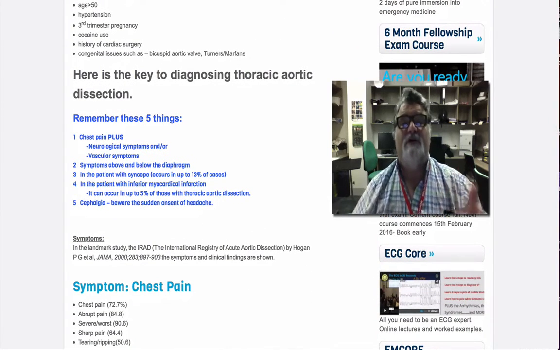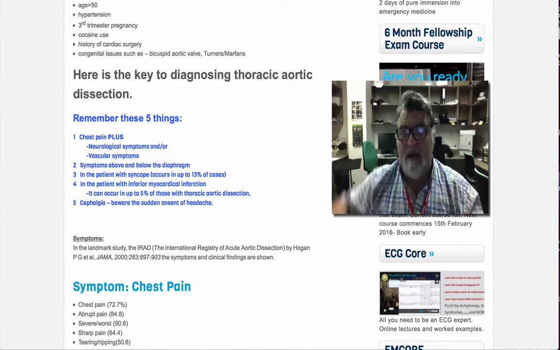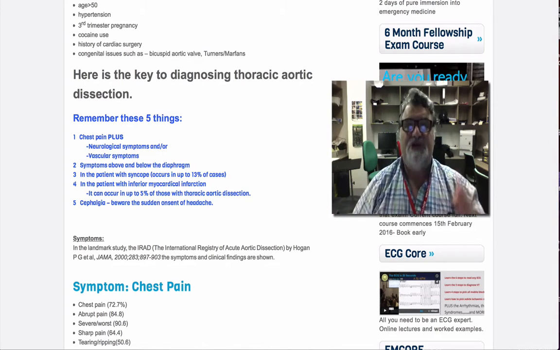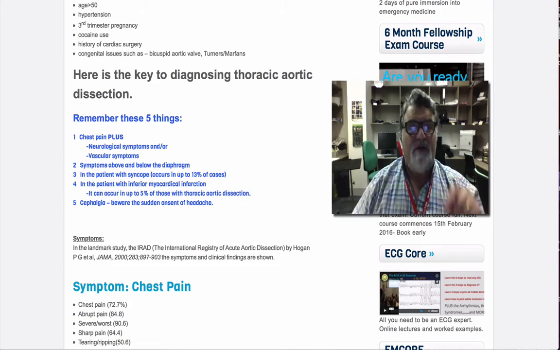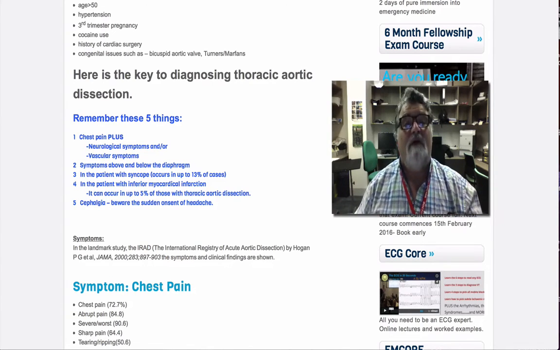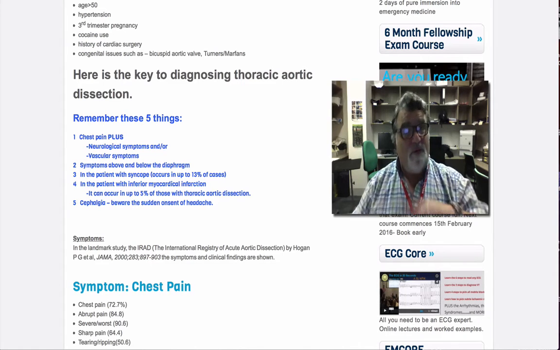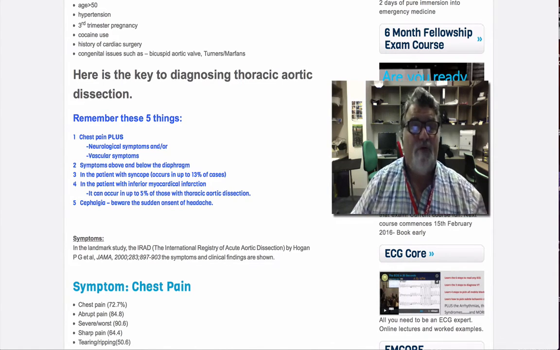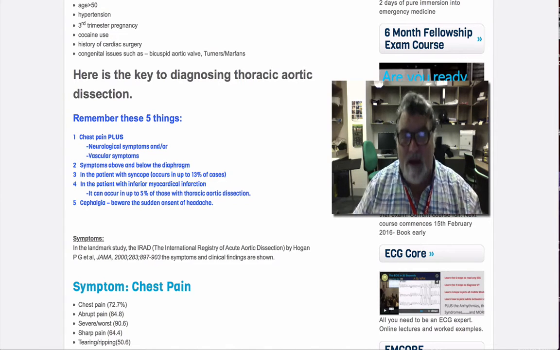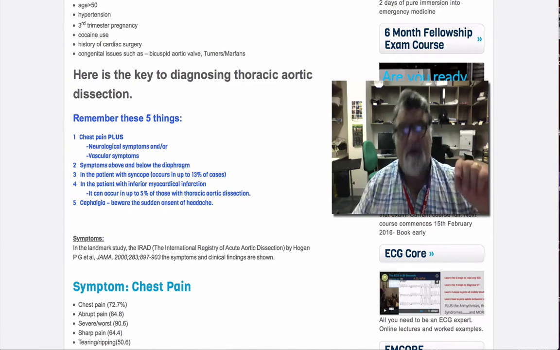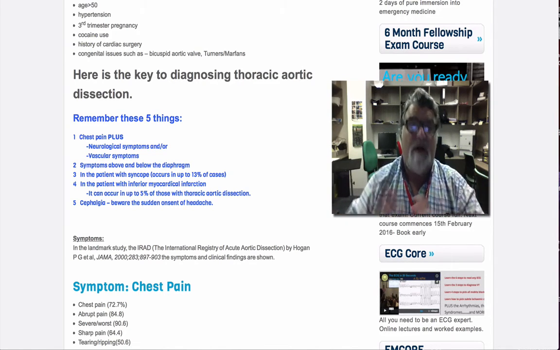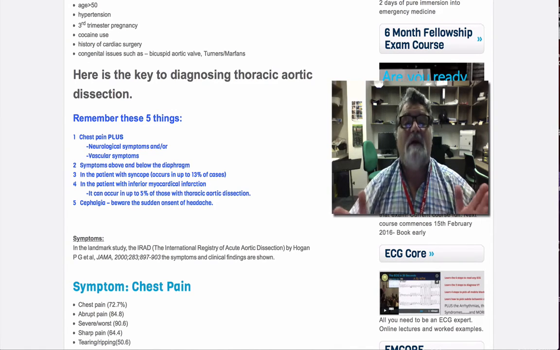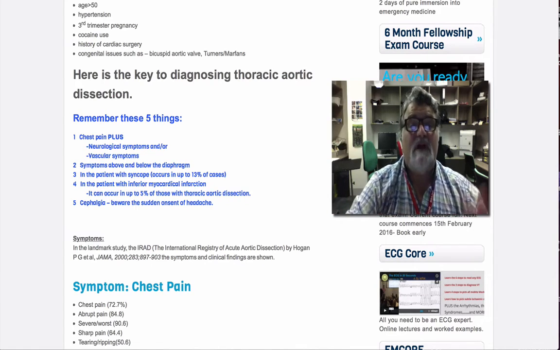We'll highlight those. So the first thing is the patient presents with chest pain plus neurology, or chest pain plus vascular symptoms. They're the dead giveaway. The second thing is symptoms occur above and below the diaphragm. The third is the patient may present with syncope as their only complaint. The fourth is that the patient may present with an inferior myocardial infarction. Up to about 5% of inferiors might be caused by a thoracic aortic dissection, dissecting up the right coronary artery. And number 5, I put there sudden severe headache. It can mimic the subarachnoid hemorrhage. So they're the 5 things.